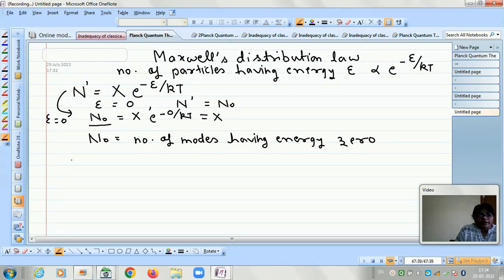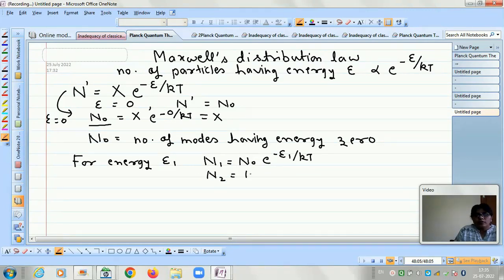So now we can write that for energy, let us say E1, the number of modes N1 will be equal to N naught into e to the power minus E1 by kT, and for N2 it will be N naught e to the power minus E2 by kT, and so on.